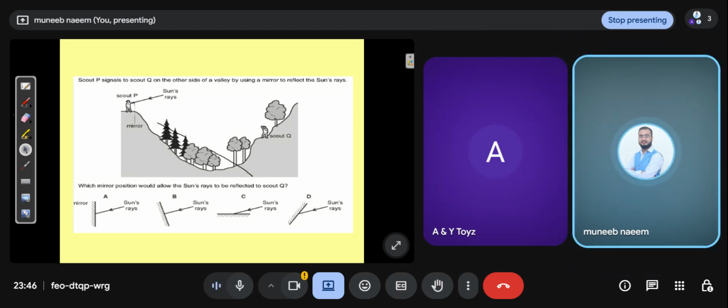Scout P signals to Scout Q on the other side of the valley by using a mirror to reflect the sun's ray. There's the sun's ray, there's a mirror, and this is Scout Q. Which mirror position would allow the sun's ray to be reflected to Scout Q? B, C, or D. Which one?